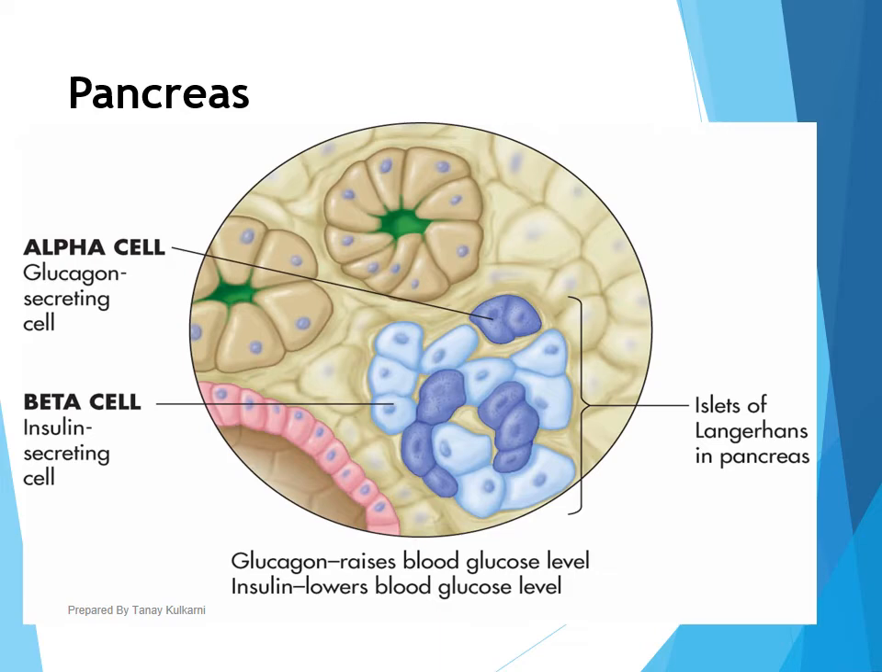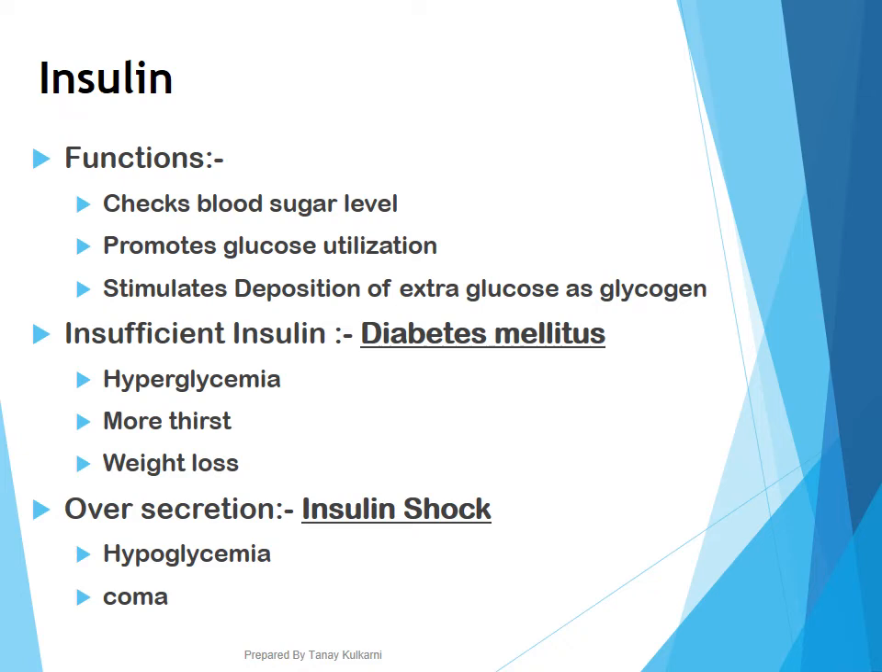Okay, we'll go ahead. Insulin, the functions, as I just told you, it will check the blood sugar level. It means it will decrease the blood sugar level, promote the glucose utilization in the cells, and it will stimulate the deposition of extra glucose as glycogen. And this glycogen will be stored at two places or two locations. Number one is liver, number two is muscles. If this hormone is secreted in lesser quantity, that is insufficient or hyposecretion of insulin, it causes diabetes mellitus.